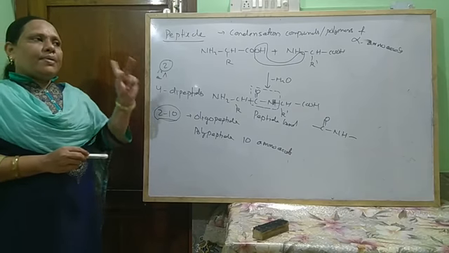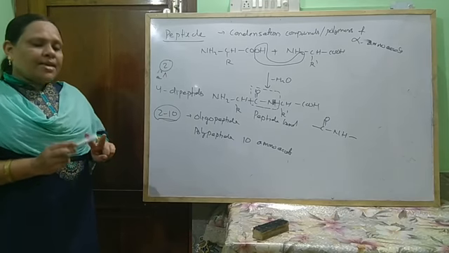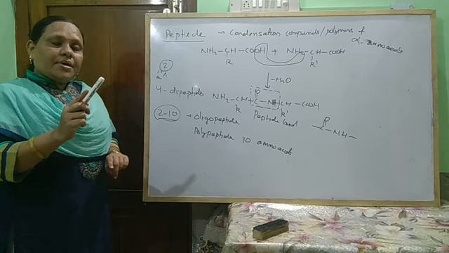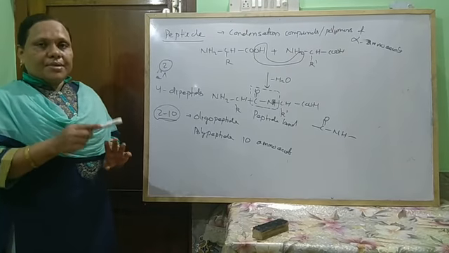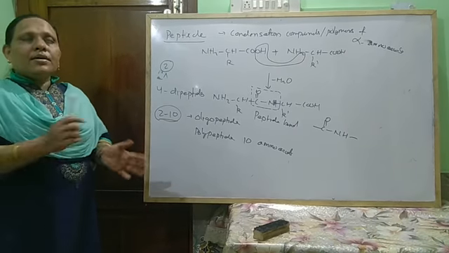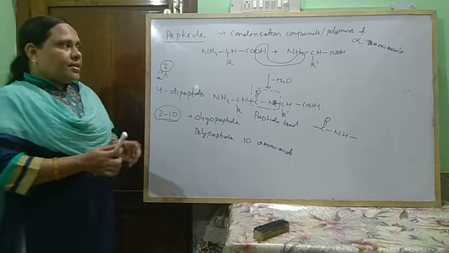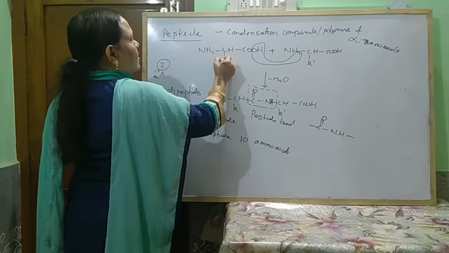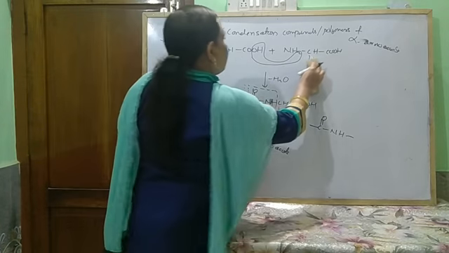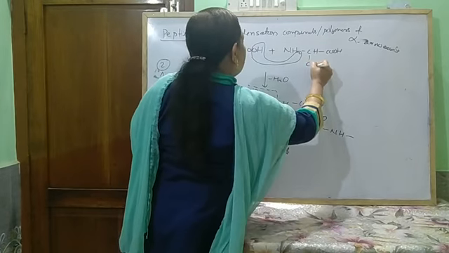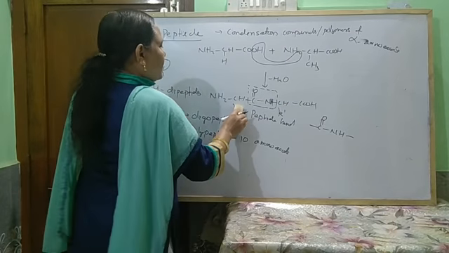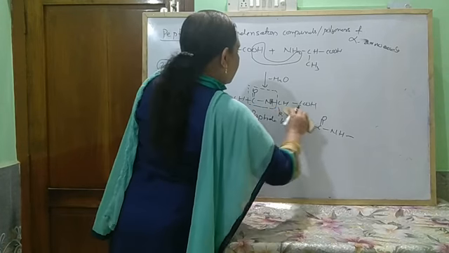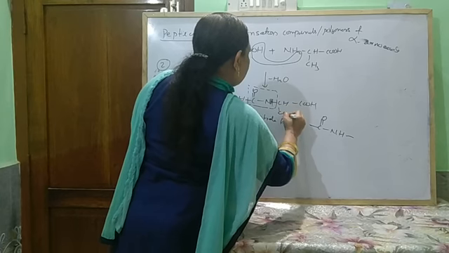For example, if A and B are two amino acids, then they can form dipeptides AA, BB, AB, and BA. If the sequence is different, then the peptide is different. For example, consider glycine and another, alanine. So it forms a peptide, with H here and CH3 here.